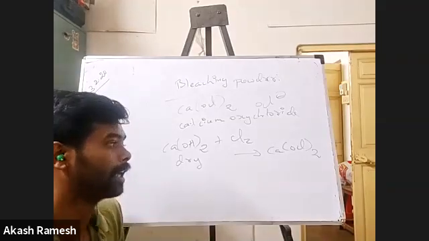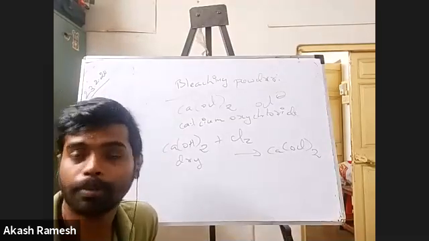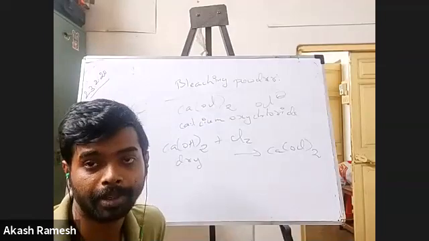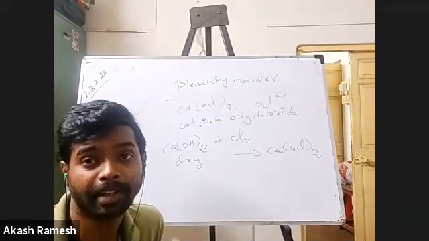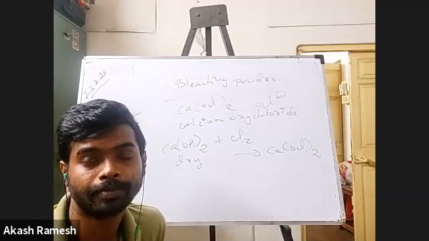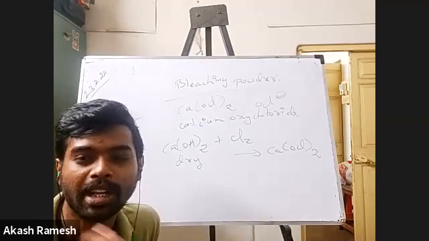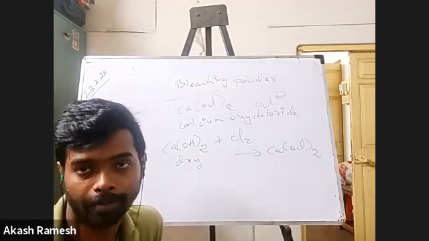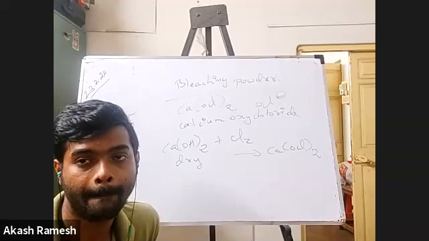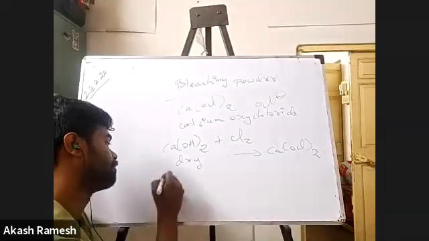Now tell me how bleaching powder works. I know bleaching powder is helpful for cleaning, and it is going to act as a disinfectant. How? What do you mean by the bleaching action of bleaching powder? What is the chemical reaction behind it? Oxidation reaction. Okay, fine, correct. Tell me the reaction.